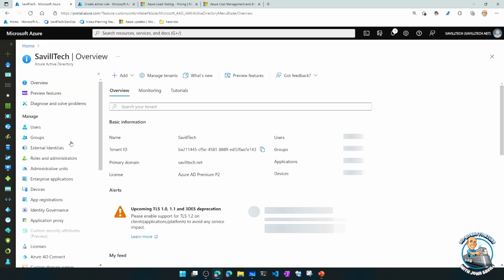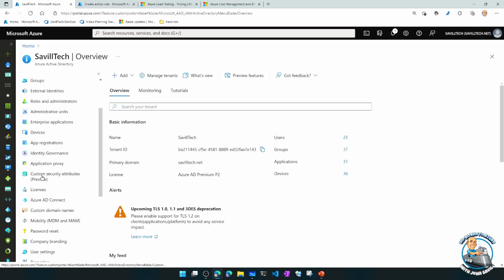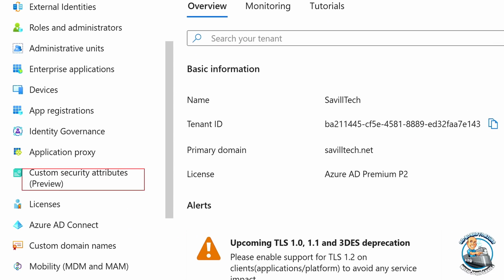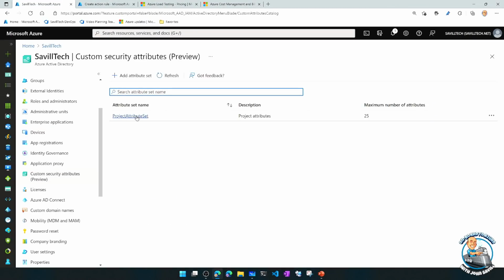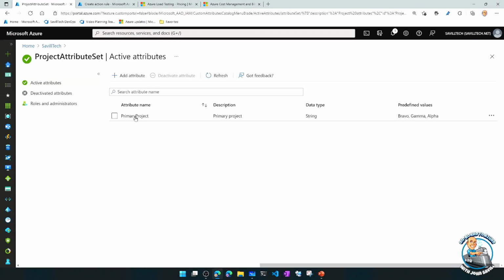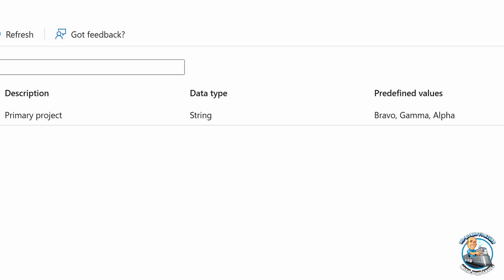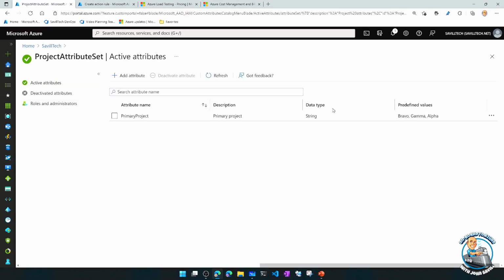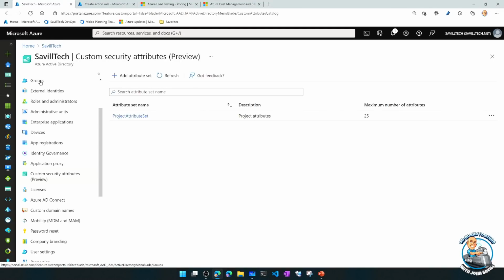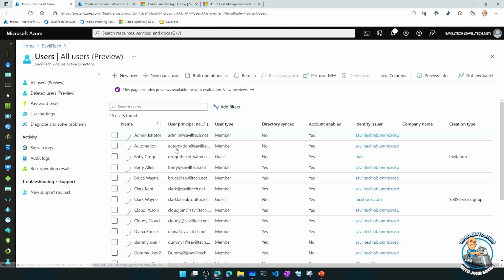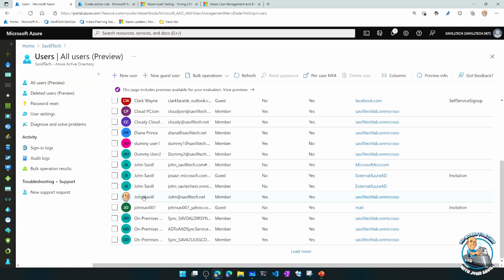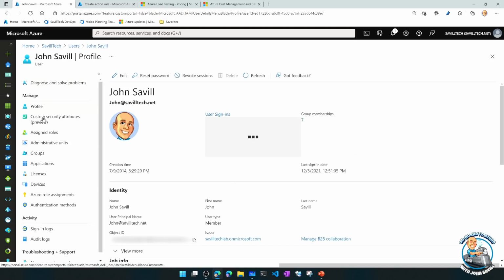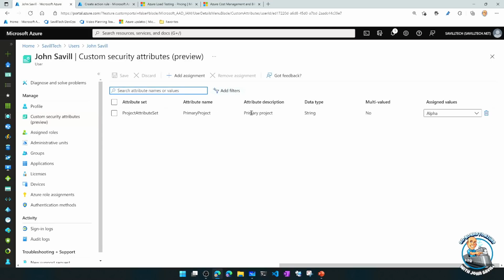So if I look at my Azure AD, what we can now see is I have this option for custom security attributes. Now I went ahead and created this. So I created a set called project attribute set, and I created one attribute. And I've given it a set of predefined values. So Bravo, Gamma, Alpha. Once I've created that, what I can now do on my users is set those. So if I go and look at me, for example, again, we can see I now have custom security attributes, and I set my project to Alpha. So I've given it a value.